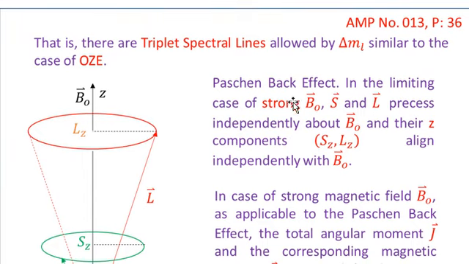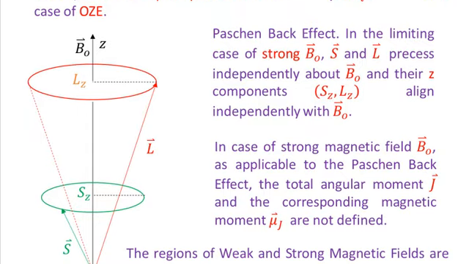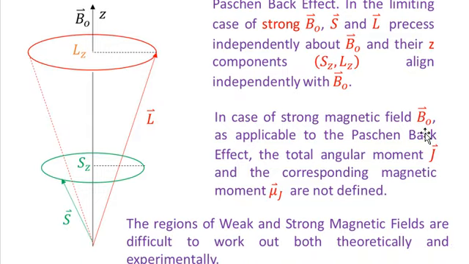So the Paschen Back effect. In the limiting case of strong magnetic field B naught, capital S and capital L precess independently about B naught, and their Z components, which are Sz and Lz, align independently with B naught, that is the S and L components will be independent. And I have shown in the diagram their precessional motion. In case of strong magnetic field B naught, as applicable to the Paschen Back effect, the total angular momentum J and its corresponding magnetic moment mu J are not defined.